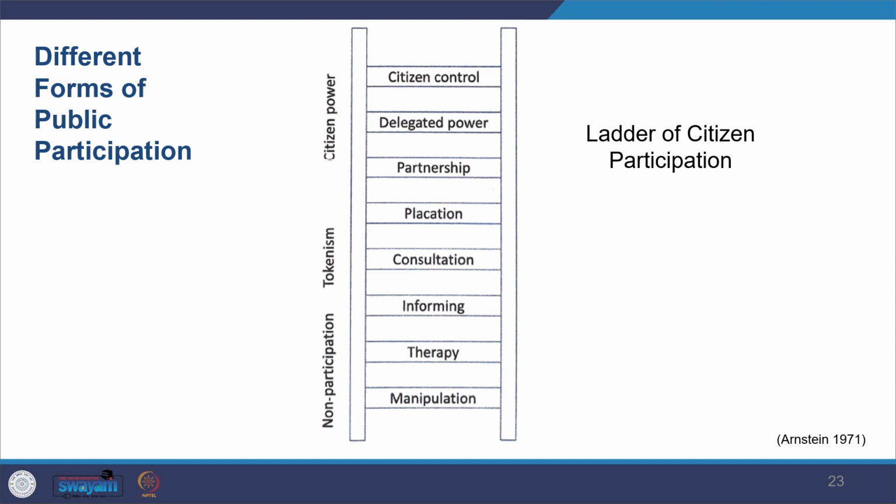In consultation you really take their input. Then you have another level, partnership, where you share the benefits, you share the problems, and you have an agreement.